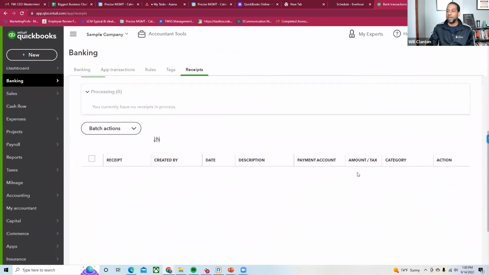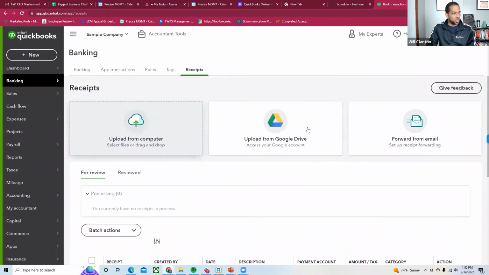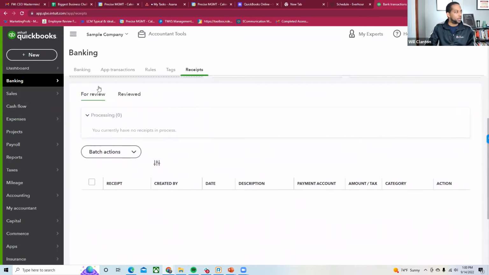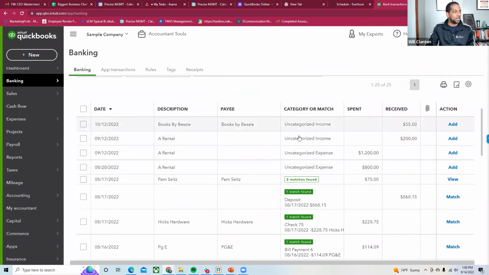and then you can begin to add these transactions to the customer or to the project, which I'm calling a matter, so that the attorney can see exactly what goes on the matter and you can make that billable. So this is where I would send my receipts in. Once my receipts go in, they're going to drop into my bank feeds. And if I send in a receipt that matches, let's just say my bank feed says a $55 transaction, and that matches, QuickBooks will say match here for that receipt.